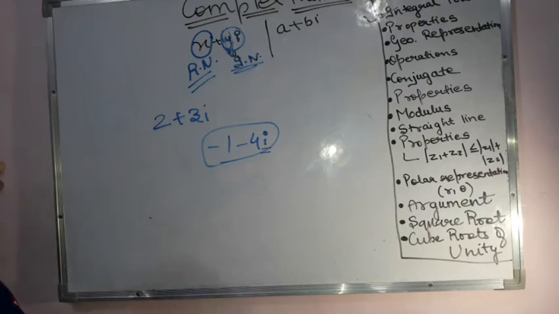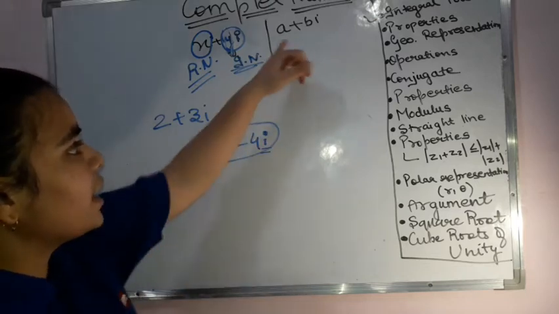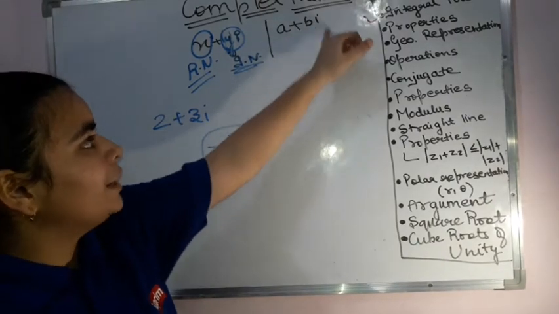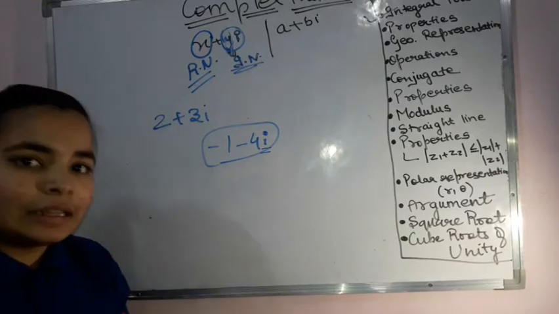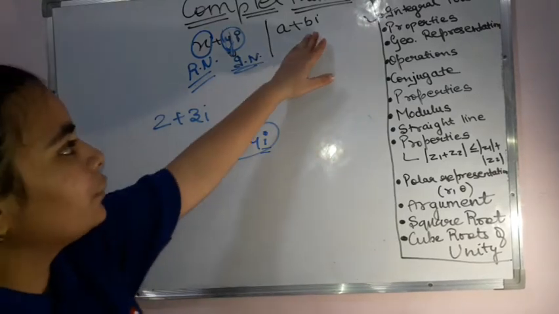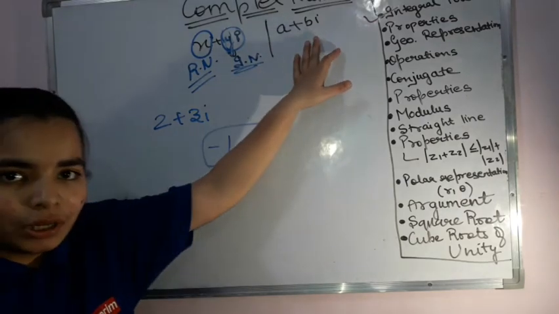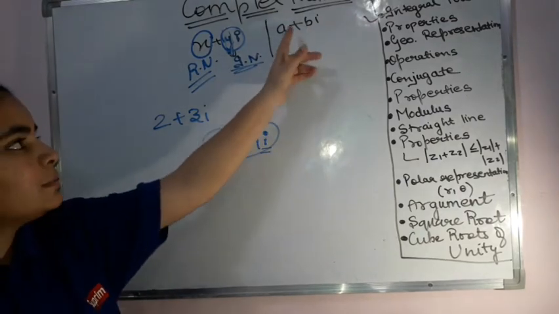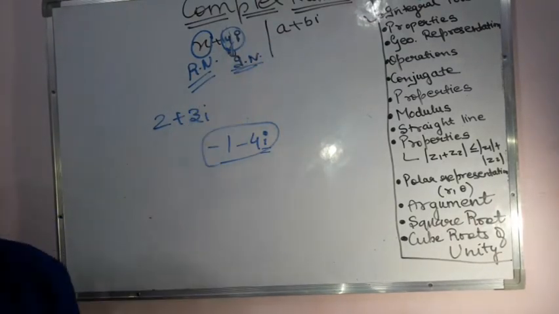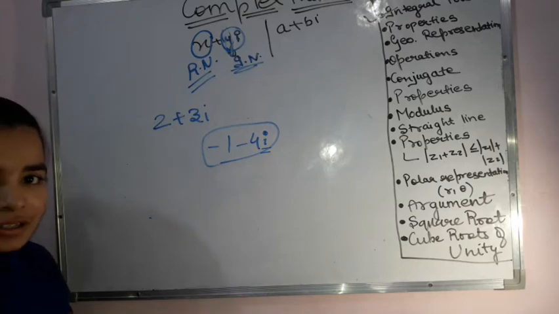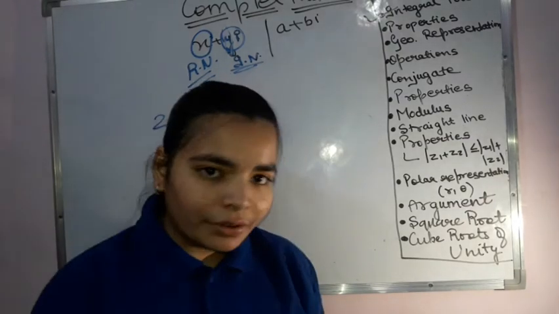Now, if in a question my real part, that is a, is 0, that means it becomes purely imaginary, because the real part is not there. In the other case, when the imaginary part is 0, that means if b is 0, then it becomes a purely real number. This is the basic thing: if a is not there, that means the real part is not there, therefore it becomes purely imaginary. If b is not there, that means the imaginary part is not there, therefore it becomes purely real.